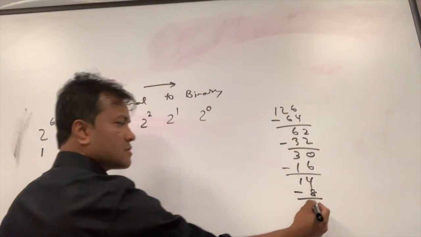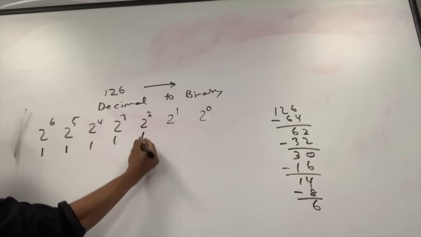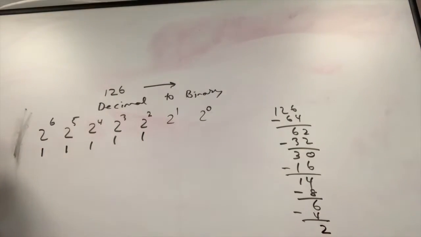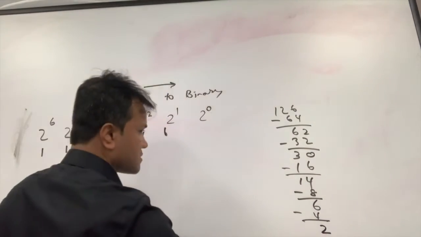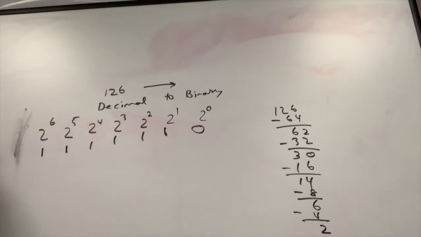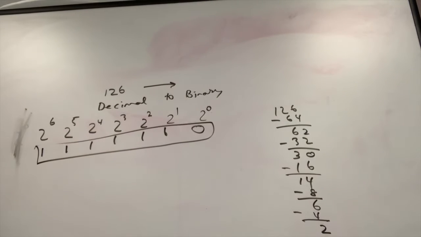How much? This one is? How much? This one is? How much left? So we put 0. That's how I wanted you to do it. Some people wrote B, I know. Some people Google it and then that's how they got B. All right. This is how I wanted you to do that. Okay. All right.